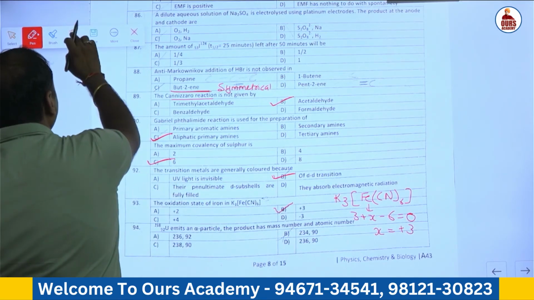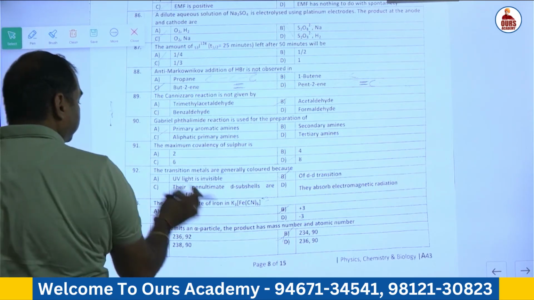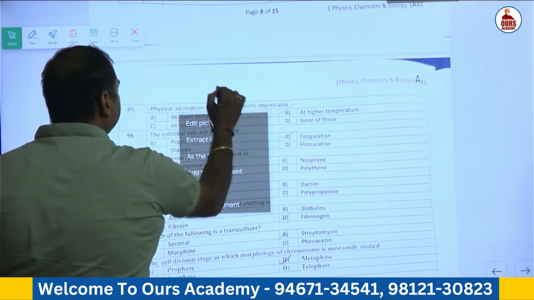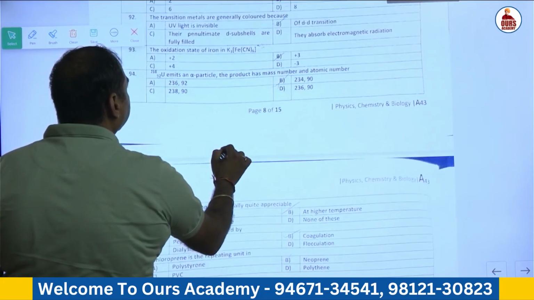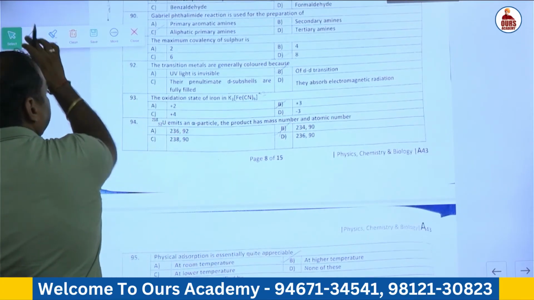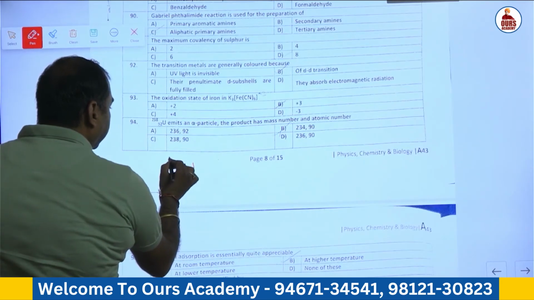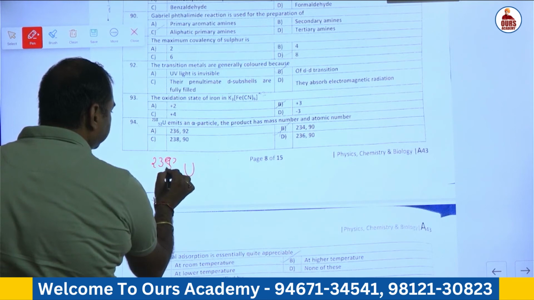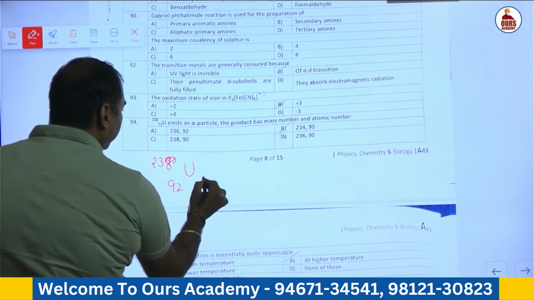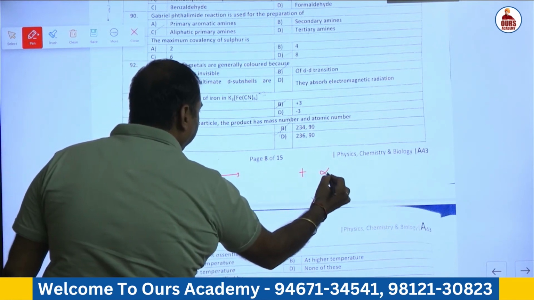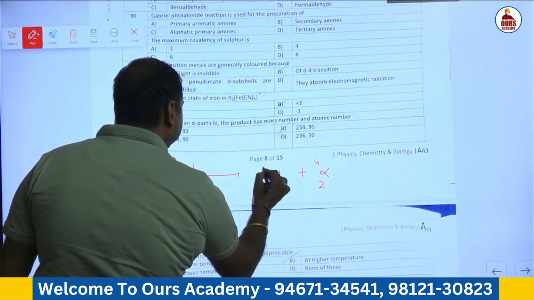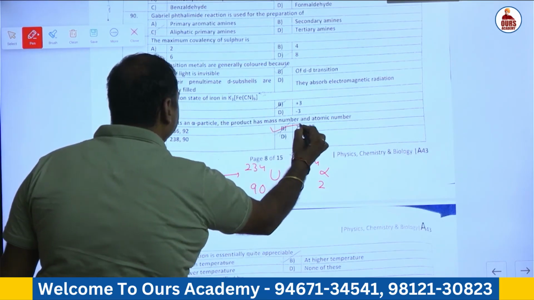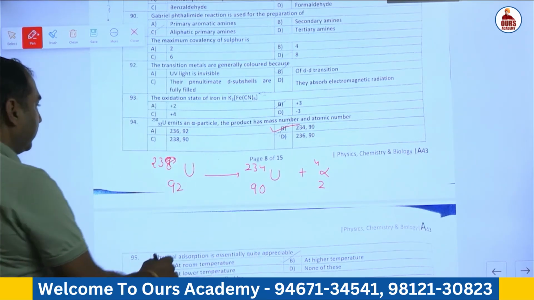In case of question number 94, when uranium emits an alpha particle, the product has mass number and atomic number. In case of uranium 238, 92, emission of alpha particle, mass number decreases by 4 units and atomic number decreases by 2 units. So the correct answer is B.